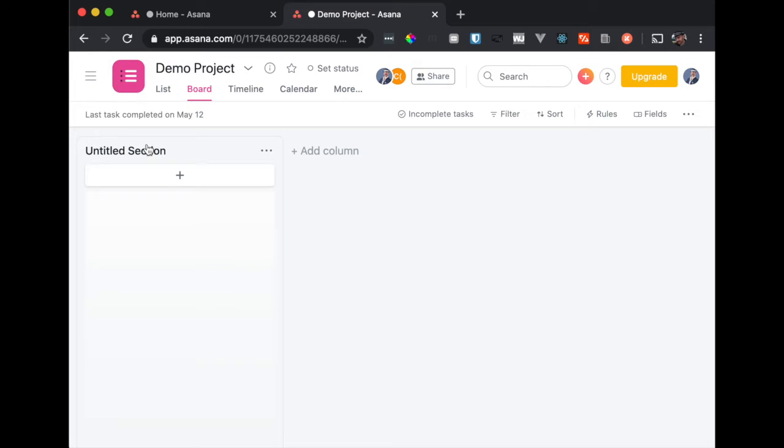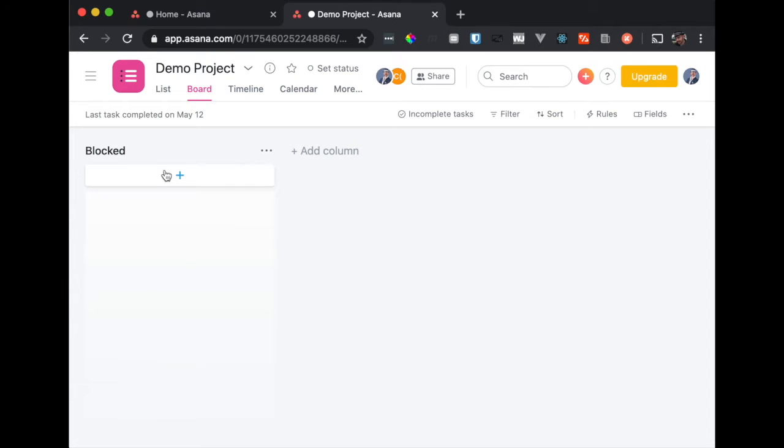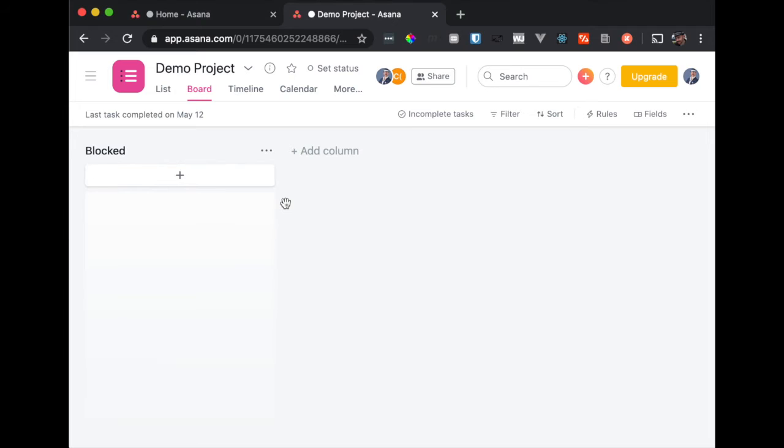Now, to organize the Kanban, we want to have a backlog. Actually, we want to have a blocked column first. Blocked items are things that you can't do because you're waiting on something else to happen. So for instance, I can't save a note until I can create a new note. So the save a note story is blocked by the create a new note story, is how we represent that.